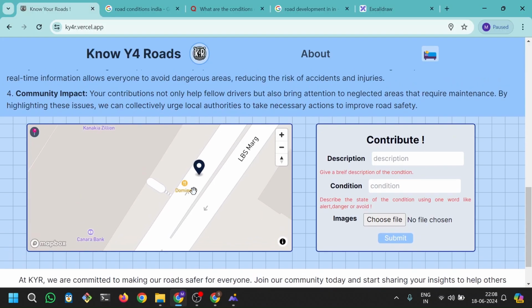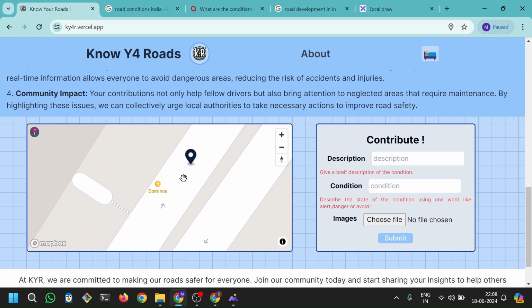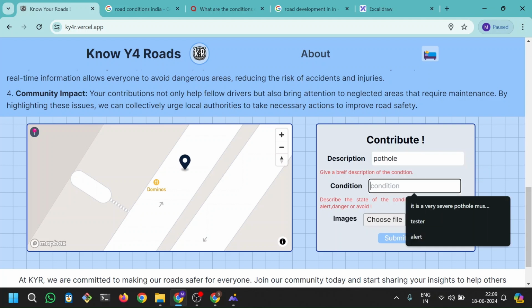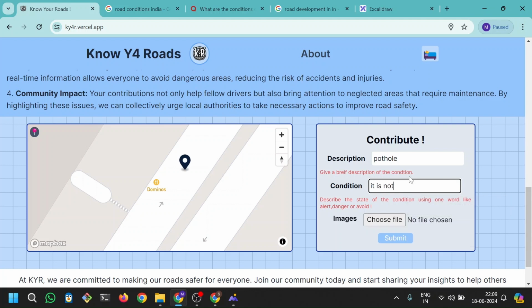So let's go ahead. Let's just assume that near the Domino's something like that exists. So I will just say some sort of pothole, and the condition is it is not very easily visible, so must be careful.